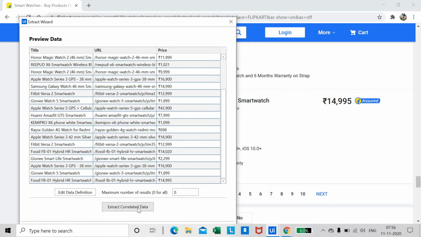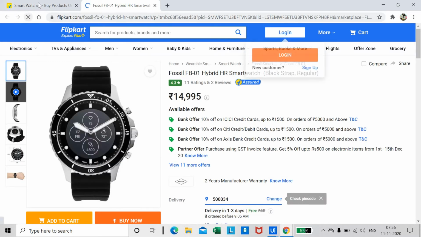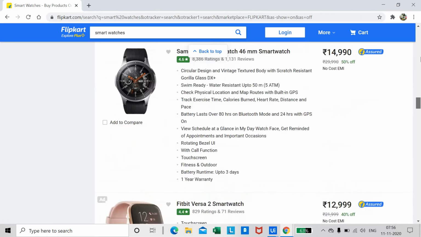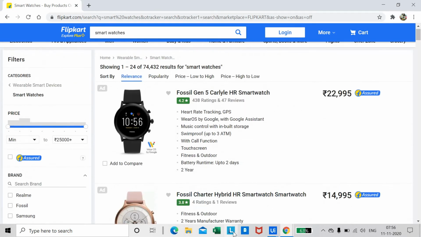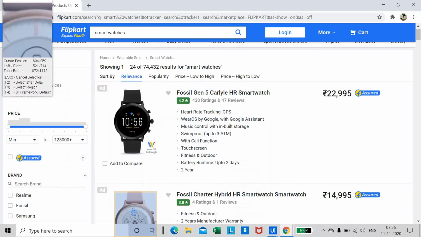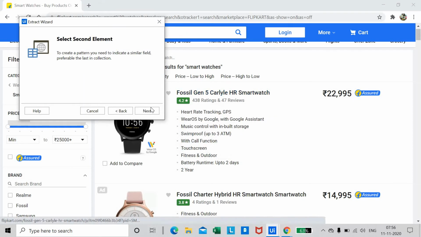So if you want to extract some more data, you need to again go to the top one, and say extract correlated data. I'm just trying to choose the rating.